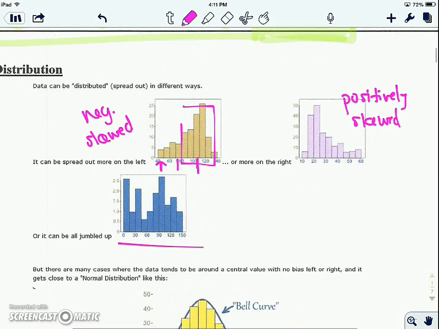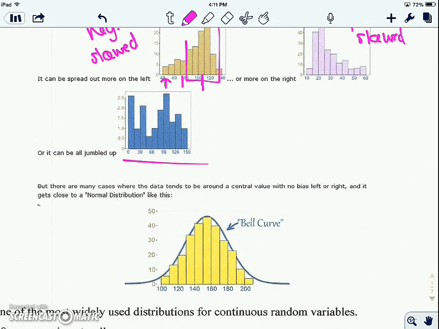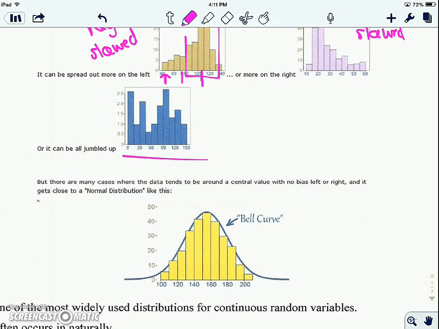But in the real world, we very often get it in this bell curve shape. Okay? And the reason we talk about the bell curve is it happens in the real world all the time, or we can take real data and transform it to fit the bell curve because we know so much about the bell curve.